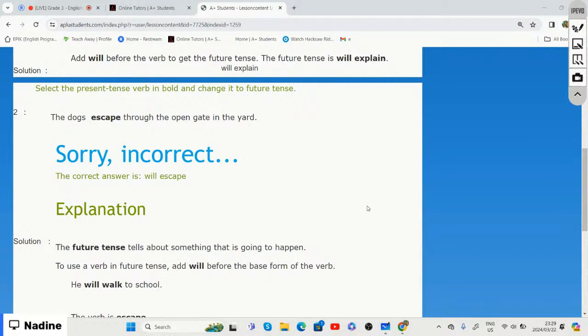So the dogs escape through the open gate in the yard. We need to change that sentence to the future tense.